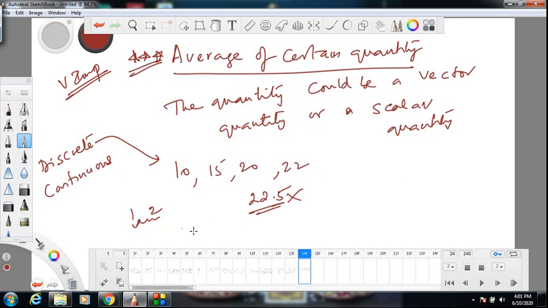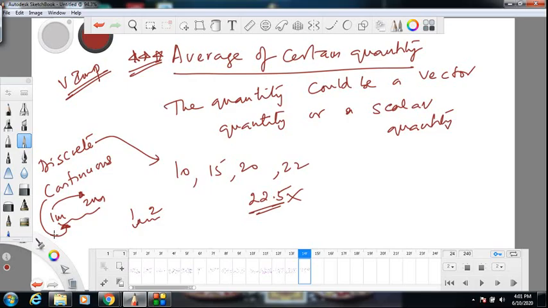Whereas if you take the height of a person, it can be 1 meter, it can be 2 meters, it can take any value between these. The person could be growing in height, so it will take all possible values from 1 up till 2, because at every moment there will be one position reached. So here height can take all the values, so it is a variable which can take continuous values. Height can take continuous values, population can take discrete values. So you can have quantities which are discrete and which are continuous.